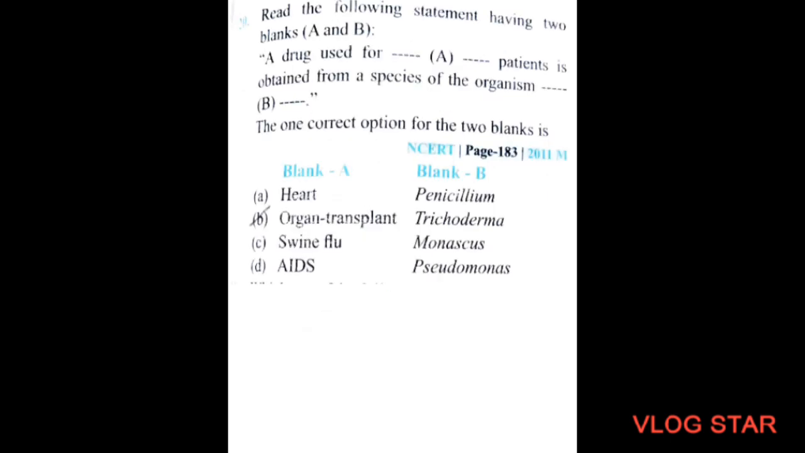Next question. Read the following statements having two blanks A and B. A drug used for A patients is obtained from a species of the organism B. The correct option for the two blanks is: A, heart, B, penicillium. B, organ transplant, trichoderma. C, swine flu and monascus. D, AIDS and pseudomonas. So the correct option will be organ transplant and Trichoderma.